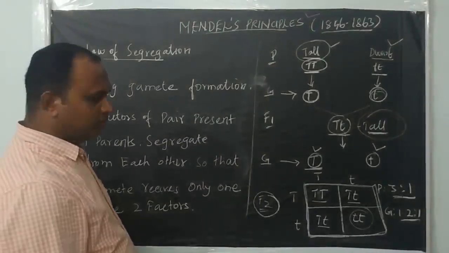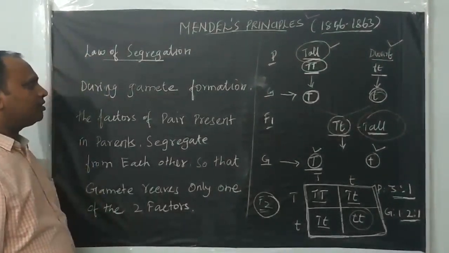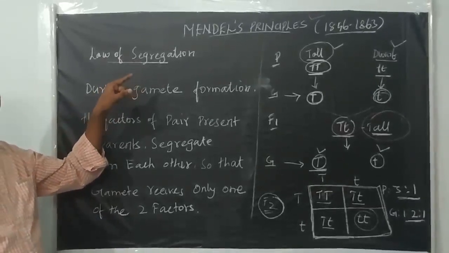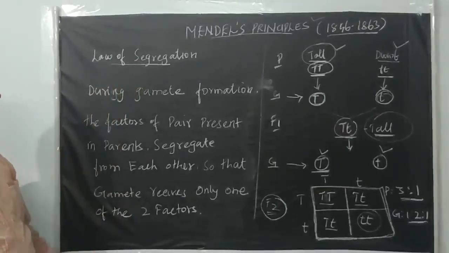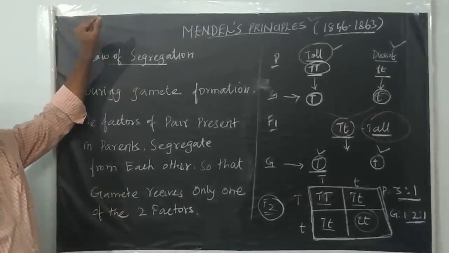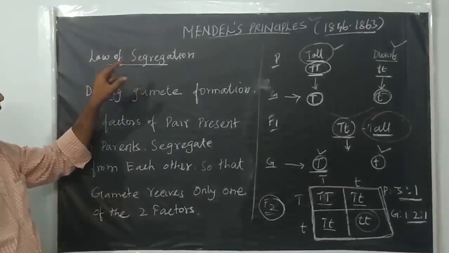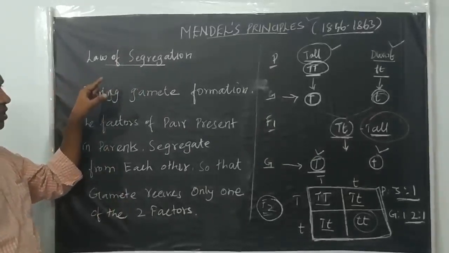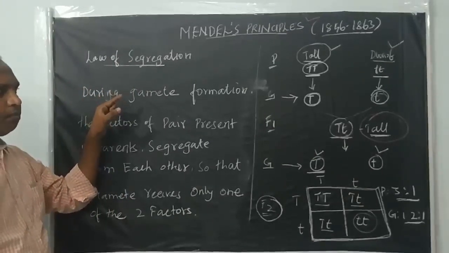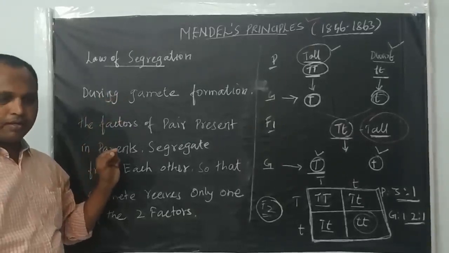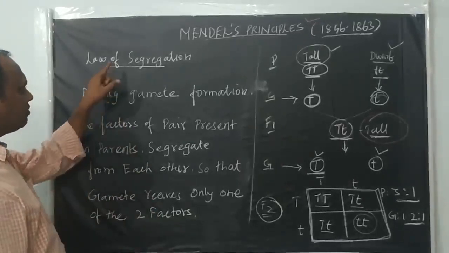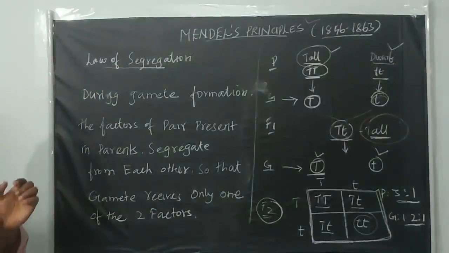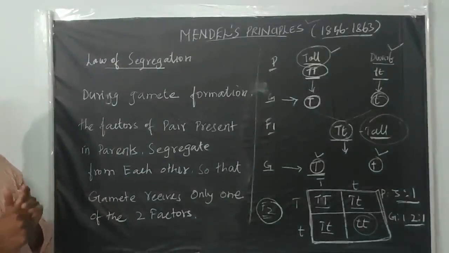So next we will see the law of segregation, also called Mendel's second law of inheritance. The law of dominance is the first law of inheritance, and the law of segregation is the second. This law of segregation is proposed based on the monohybrid cross.